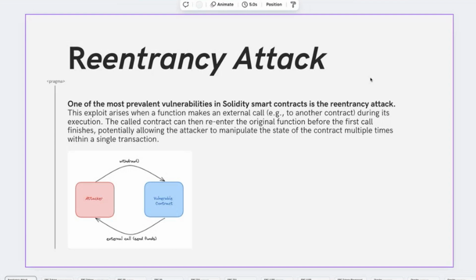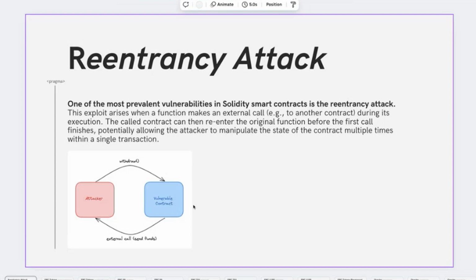The second key security measure we've learned through, unfortunately, hacks and exploits over time is the reentrancy attack mechanism, or better, the prevention of reentrancy attacks. A reentrancy attack is a particular attack that starts when an attacker is able to re-enter a function in a loop, and does this attack for an objective, for example, draining funds inside a smart contract.